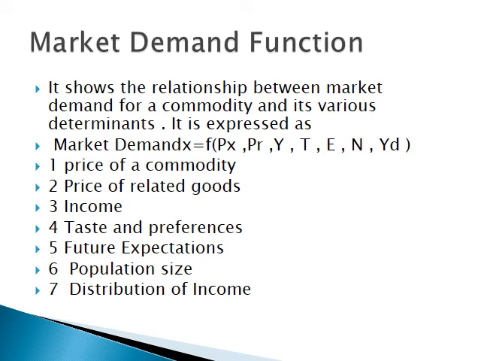Next is distribution of income, which also affects the market demand of a commodity. If distribution of income is equitable, demand will be more, and if there is unequal distribution of income, demand will be less. So, in the last part of the chapter, we will study about these factors again. We will study about how these factors affect the demand curve, whether demand curve shifts leftward or rightward side.